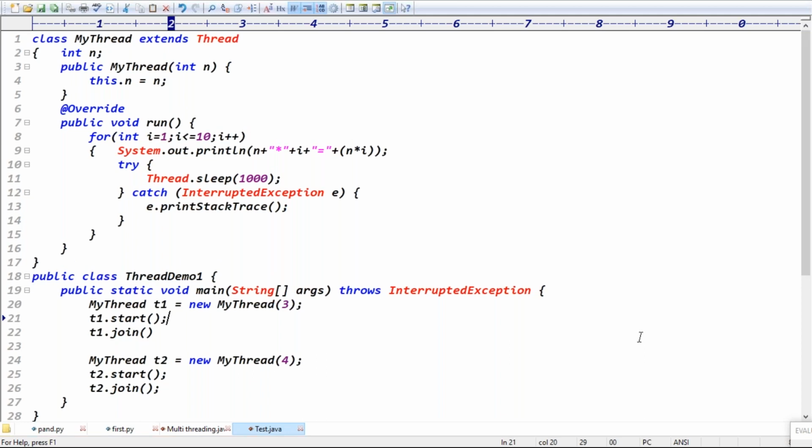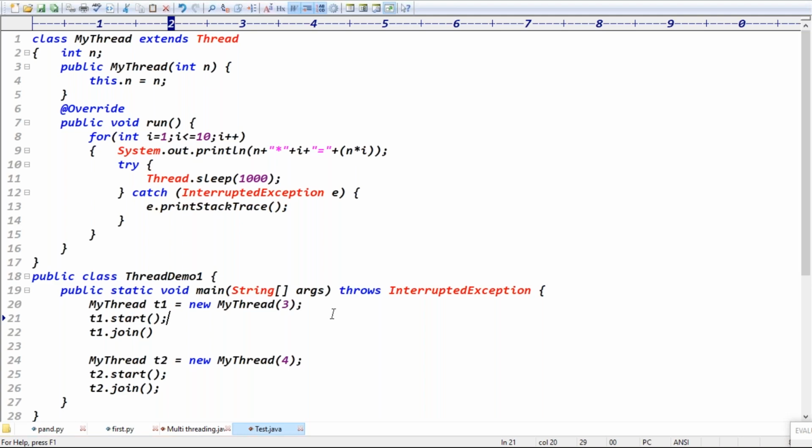Yes. So there's a MyThread class, which we have extended from the Thread class. Then we have taken a variable int n. After that, we have made a constructor passing that variable int n, and this.n is equal to n, for the MyThread class, for passing this variable.